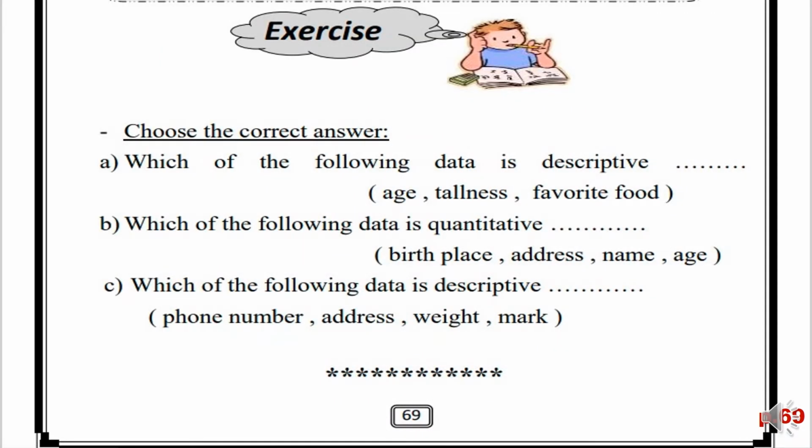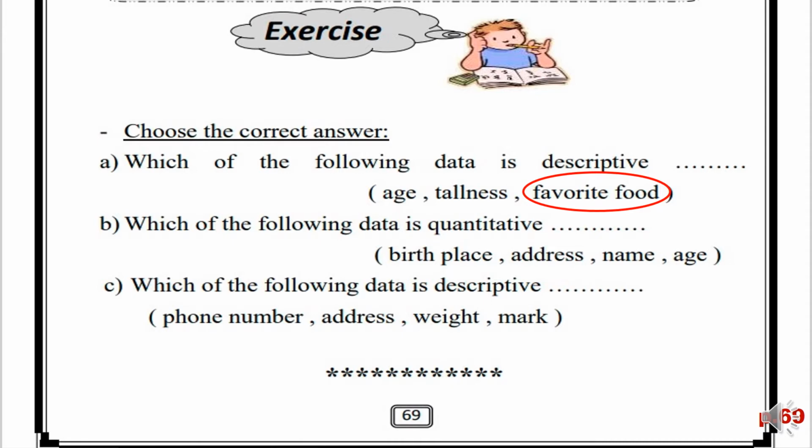Okay, choose the correct answer. Which of the following data is descriptive? I have age, tallness, and favorite food. Age, it's not descriptive. I can write a number. Tallness, it's also a number. So the favorite food is the only descriptive data.